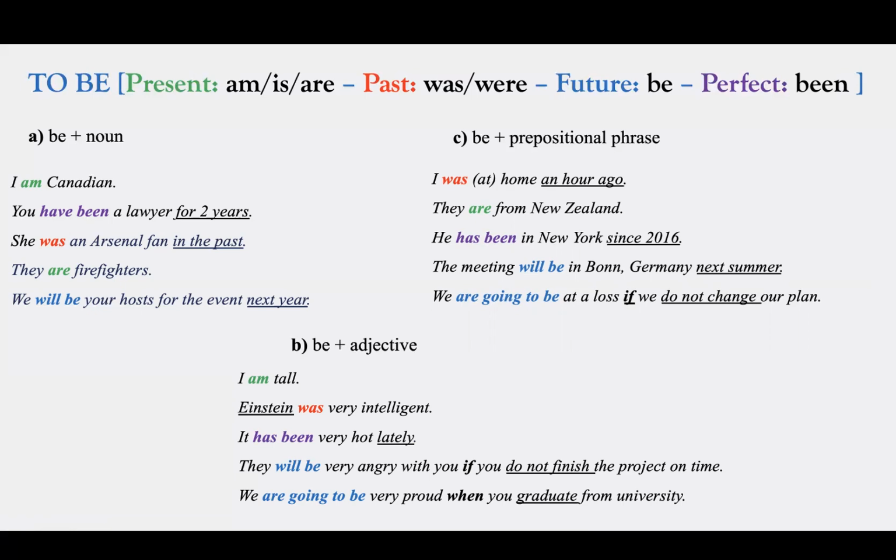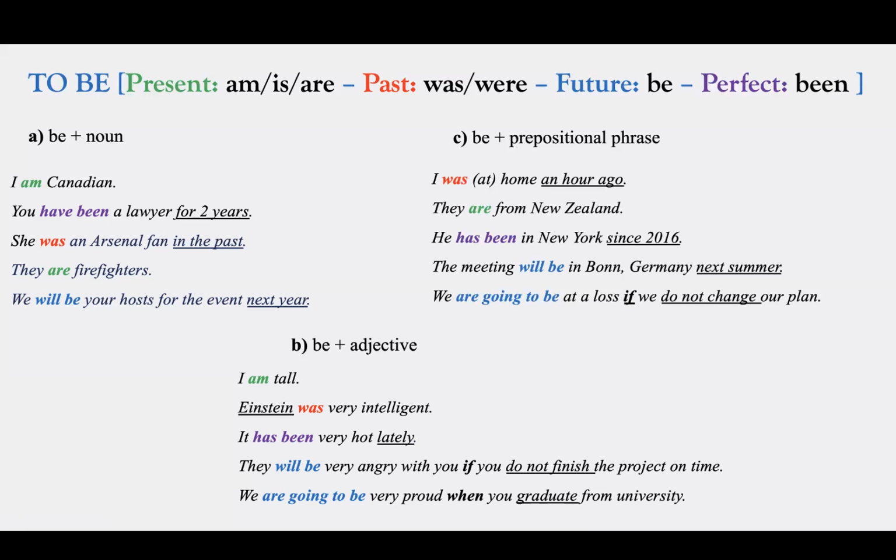But in everyday life, we generally don't use at. We just say I was home or I am home. So we don't use the preposition at in daily speaking. The next one, they are from New Zealand. In this example, we are talking about a fact, where someone is from. He has been in New York since 2016.